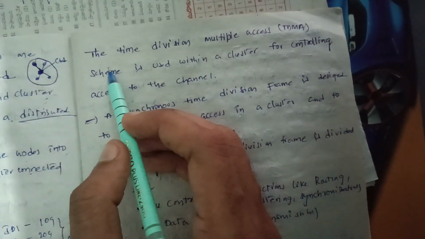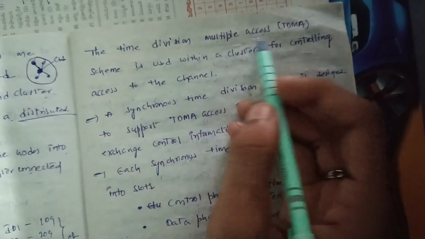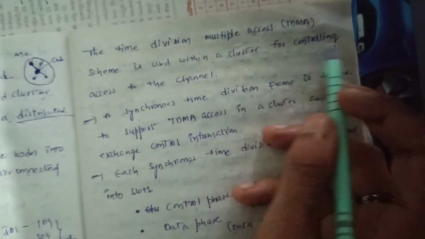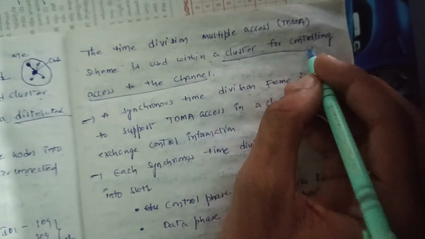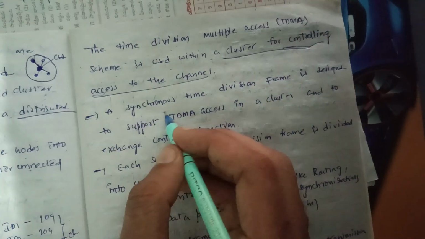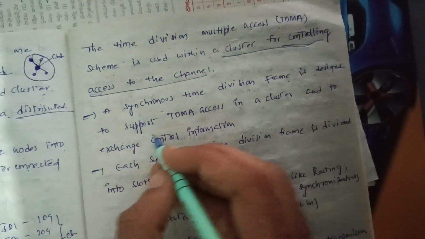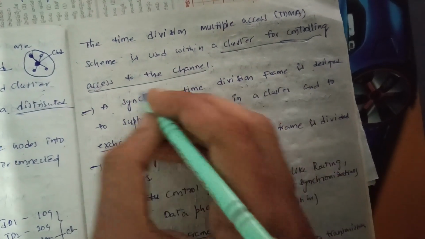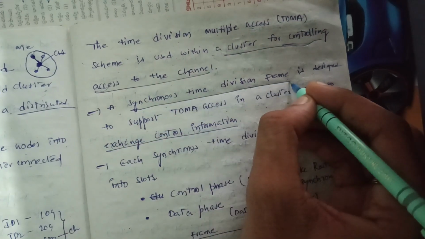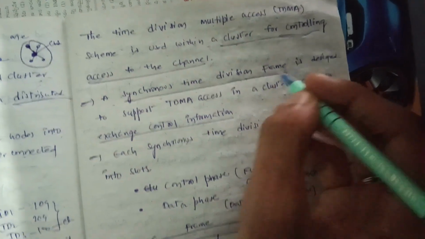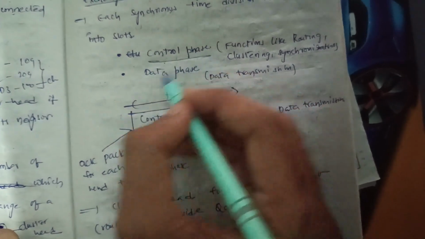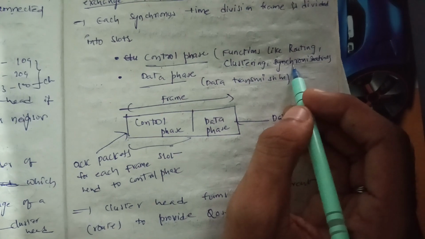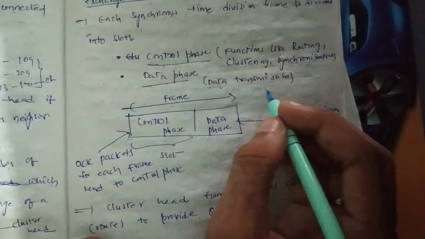This is the cluster TDMA protocol, which means time division multiple access protocol. The time division multiple access scheme is used within a cluster for controlling access to the channel. A synchronous time division frame is designed to support TDMA access in a cluster and to exchange control information. Each synchronous time division frame is divided into two phases, which are control phase and data phase. The control phase has functions like routing, clustering, and synchronization, whereas the data phase is used for data transmission.